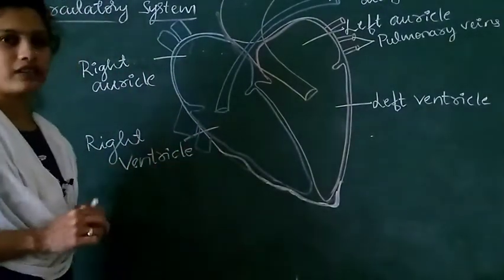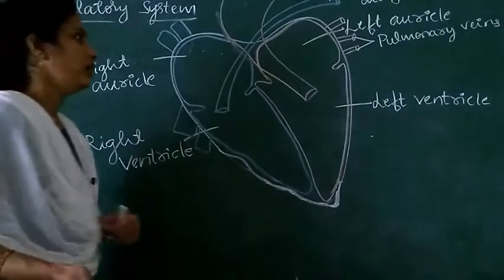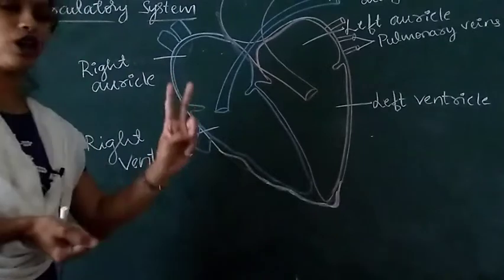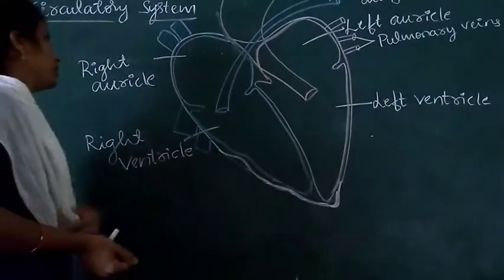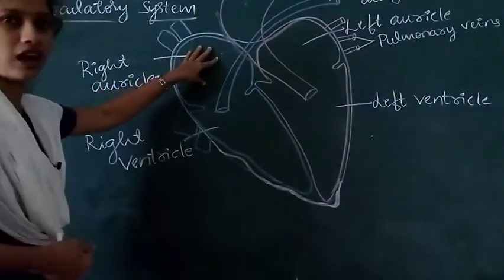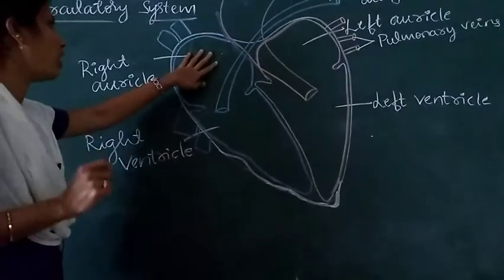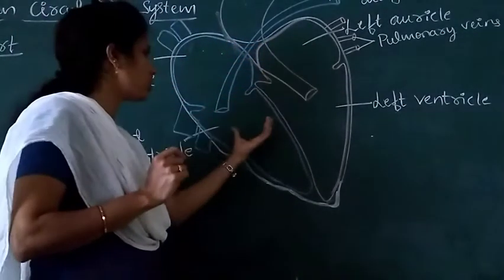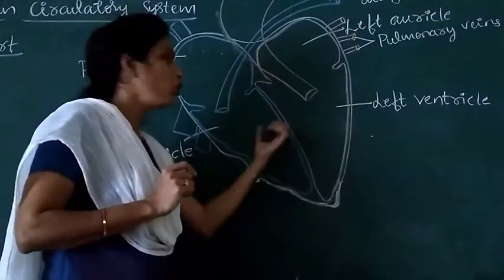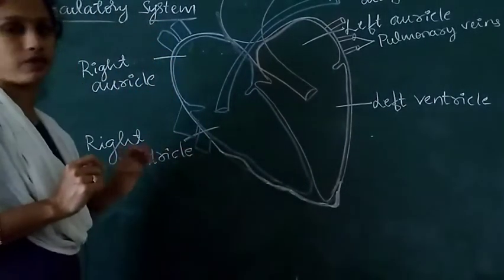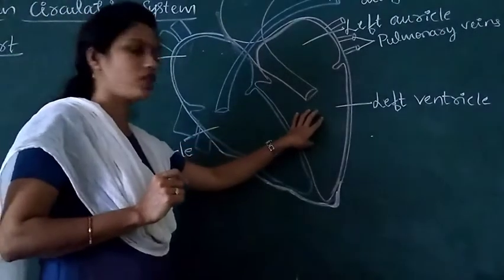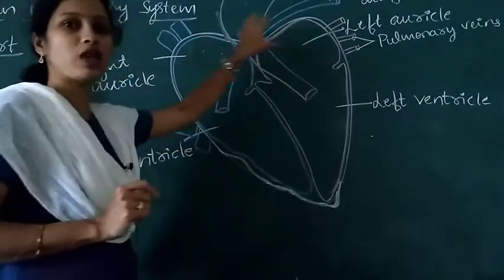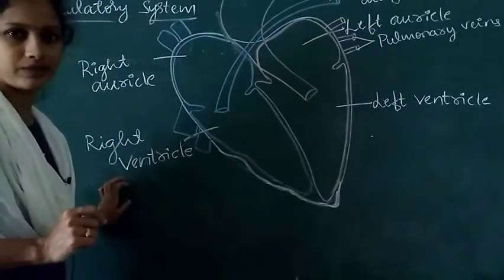This is the diagram of the human heart, which includes 4 chambers, such as 2 auricles and 2 ventricles. Auricles are upper smaller chambers, whereas ventricles are lower larger chambers. Lower larger chambers are called ventricles. Upper smaller chambers are called auricles.